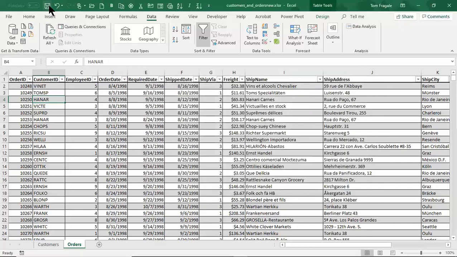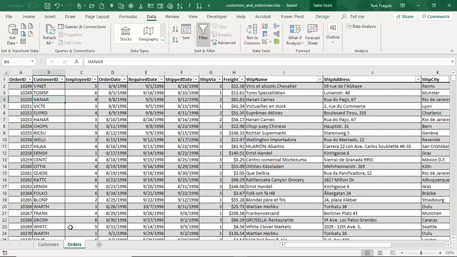Now I'm going to save that. So far, the two sheets have a common field. We told it what the common field was with the relationships. And then the two sheets are formatted as a table, and I gave the table a better name. Now we're going to start the Power Pivot.